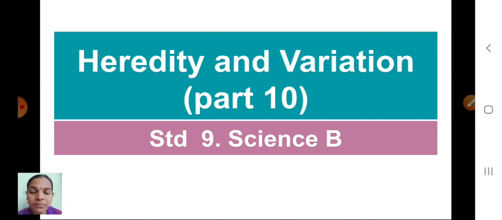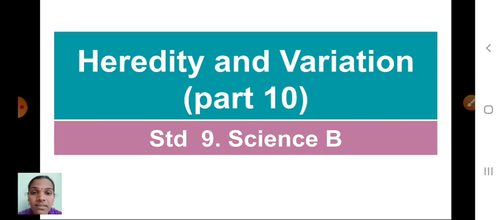Children, this session I am going to continue this chapter, chapter number 16, heredity and variation. Can you say, children, what we discussed in this lesson? We discussed many things: what is meant by genetics, what is meant by heredity, Mendel's monohybrid and dihybrid, what is meant by chromosomes, what is meant by DNA, RNA and types of RNA, and types of chromosomes. These all things we discussed.